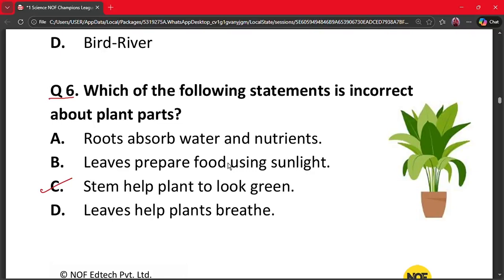The green color of plants comes mainly from leaves, not stems. Roots absorb water, leaves make food, and leaves help in breathing. Therefore, the incorrect statement is option C.